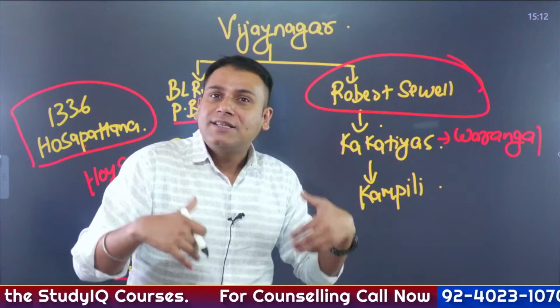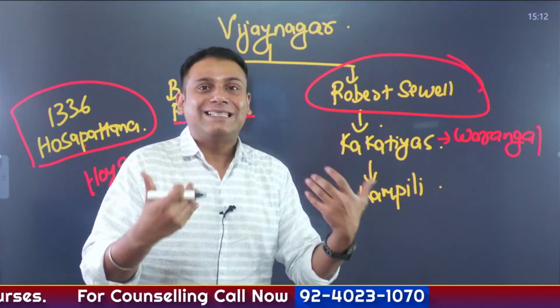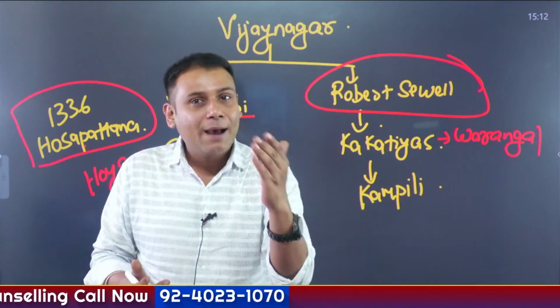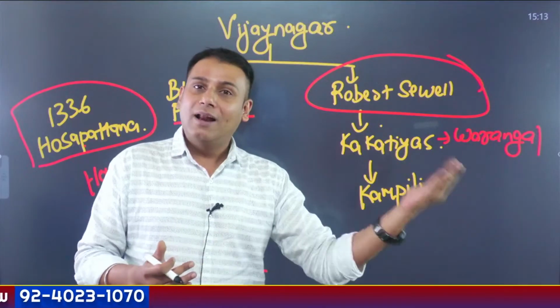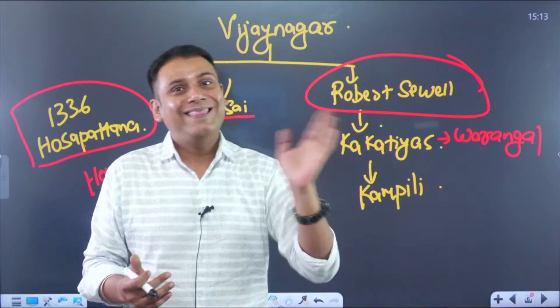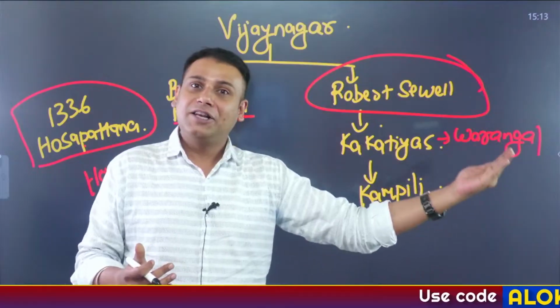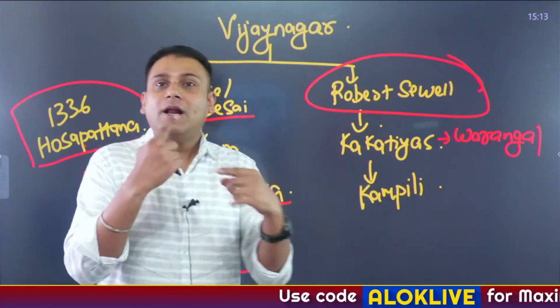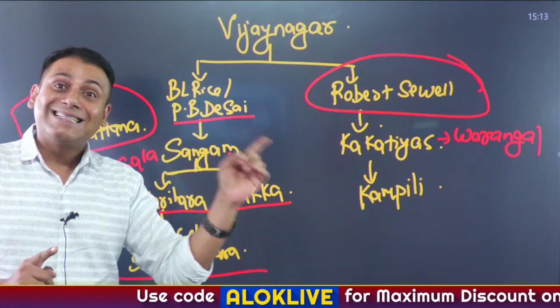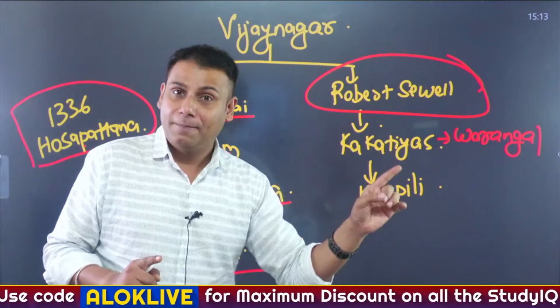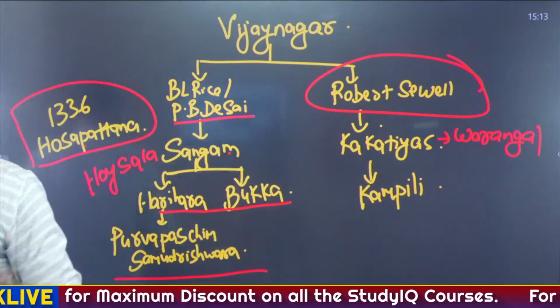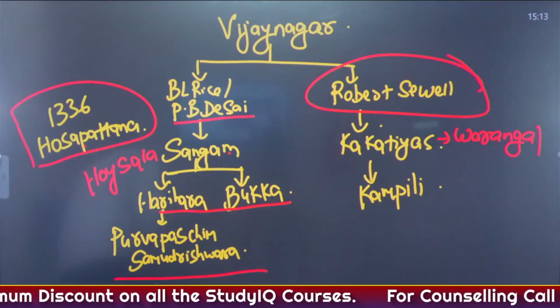On the insistence of a guru, a saint, they established another important kingdom, referred to as Vijayanagar, city of victory. So there are these 2 opinions regarding the establishment of the Vijayanagar Empire. Please do not get confused about their origin.